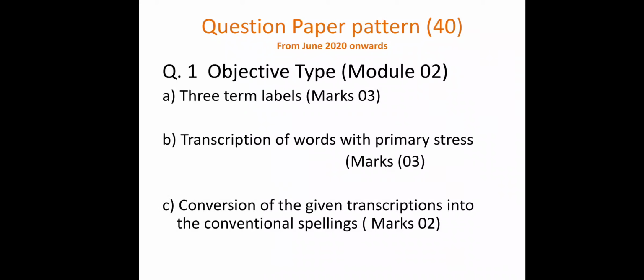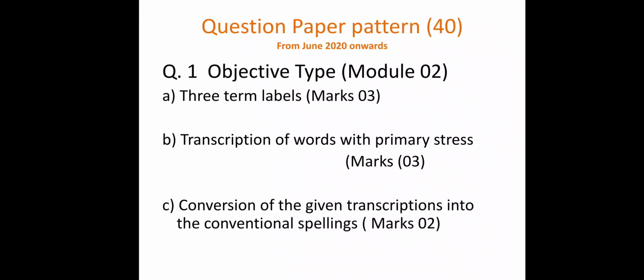So here you have to give the transcription of the word. The words will be given in the examination paper and you need to give the transcription, the sounds, of that particular word, and the marks are 3 here. So for question 1a 3 marks and question 1b 3 marks, 3 plus 3, 6 marks, and 1c is conversion of the given transcription into a conventional spelling.